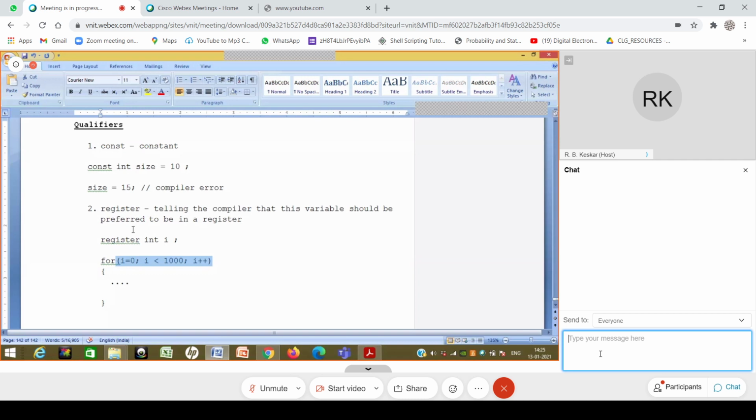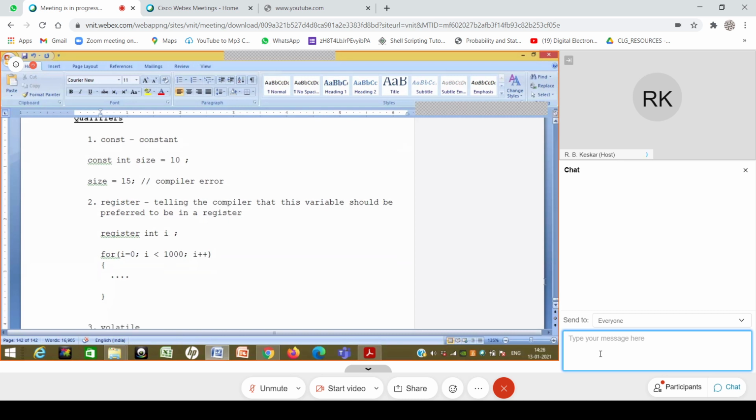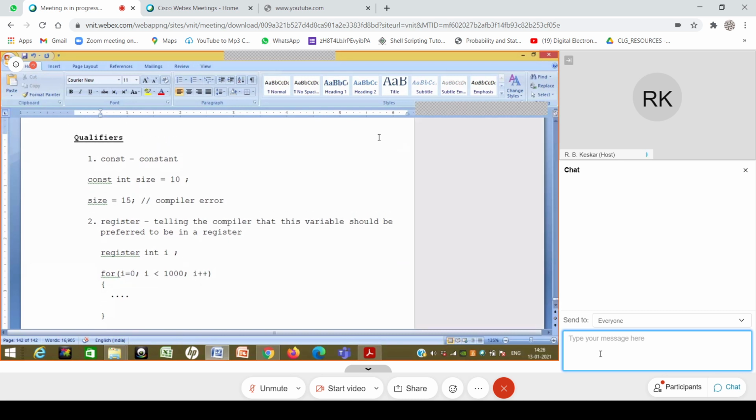Now, one question which may come is, even in the older days, people were using it. As a programmer, I may say that every variable needs to be in a register. That is not possible. The system does not give you a guarantee that everything that you want will be in a register. But this is like a good-to-have kind of thing. The system will say that I will try as much as possible from my end to put this thing in a register, but if it cannot, please excuse me. It's like a hint that we are giving to the compiler, please put this in a register. That is why I say that this is not being used often nowadays. Okay, this is a kind of archaic thing.